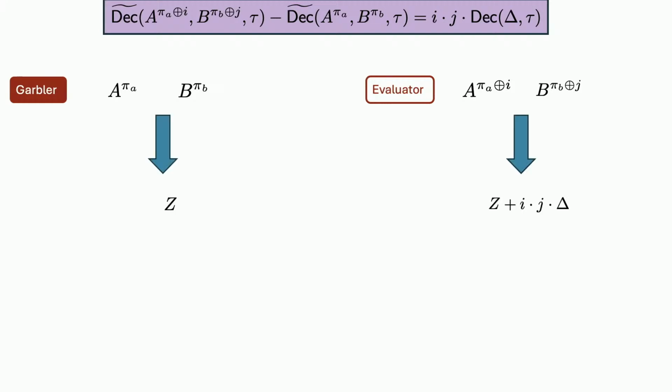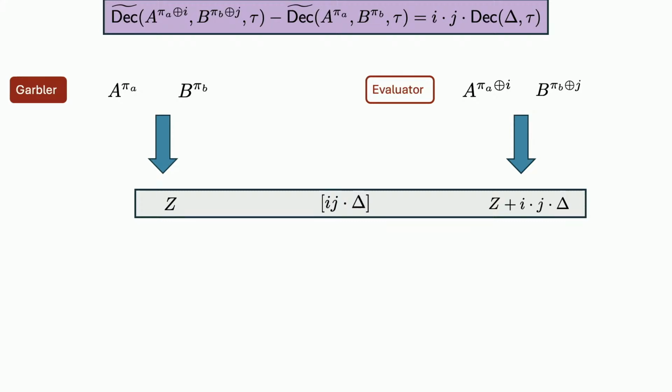Okay, so how are we going to do this? From the high level, the first step is that we want them to be able to locally compute, from this input, some kind of labels z such that one party gets z, the other party gets z plus delta. So essentially, their values are the same if one of them is 0, and they will be different by delta if both of them are 1. So this gadget can also be viewed as secret sharing of i times j times delta.